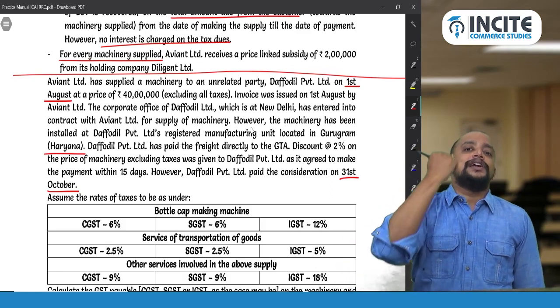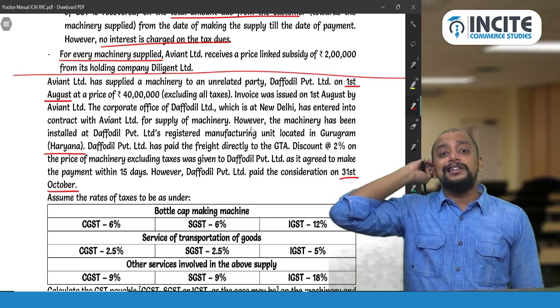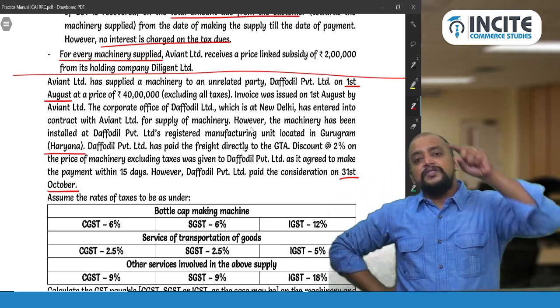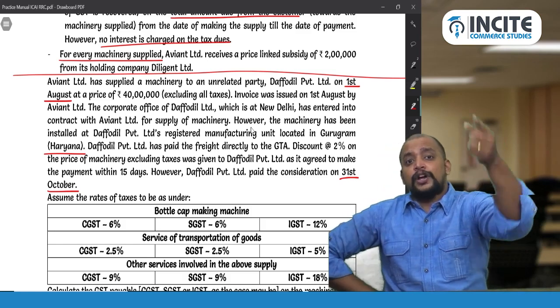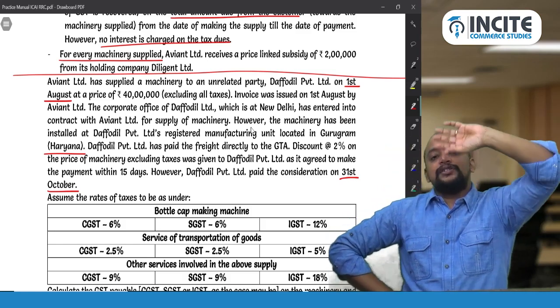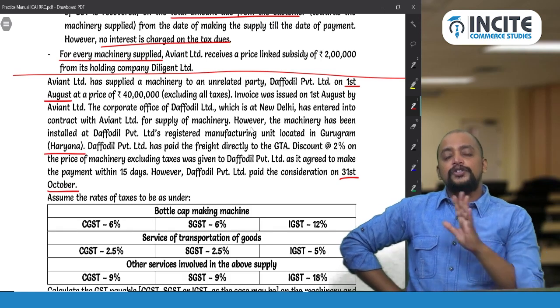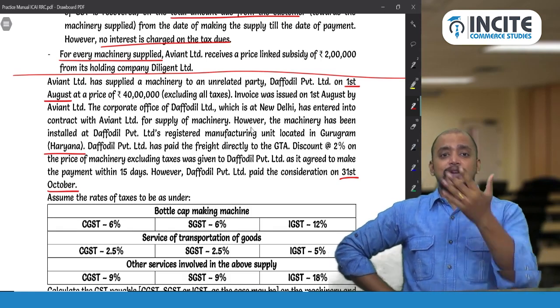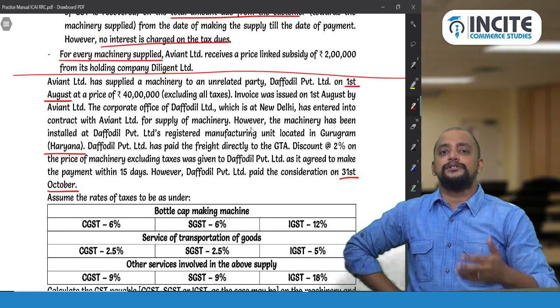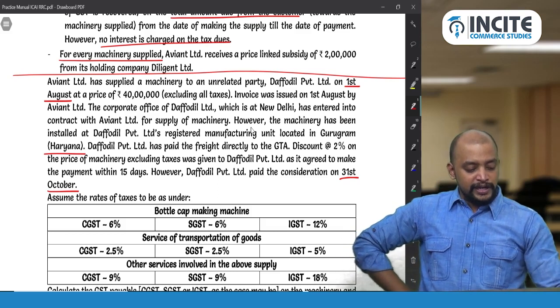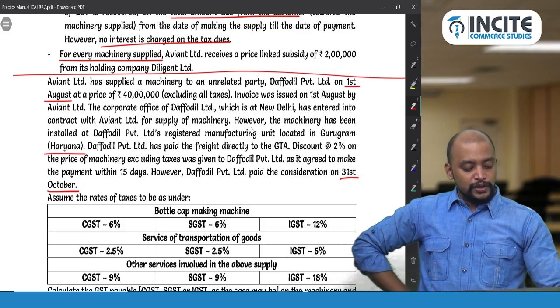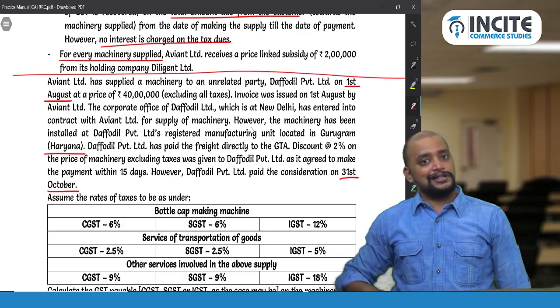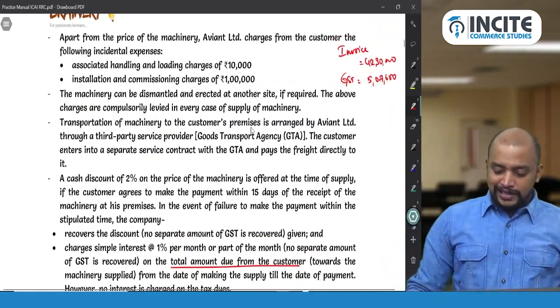Discount recovered also 80,000. And what is the GST on discount recovered? Why? If the discount is not offered, they would have paid GST 12%. So GST on discount recovered 12%. Exclusive or inclusive? Exclusive only, because 80,000 is exclusive. Okay. So 80,000 into 12%, that is 9,600. So what is the GST on discount?